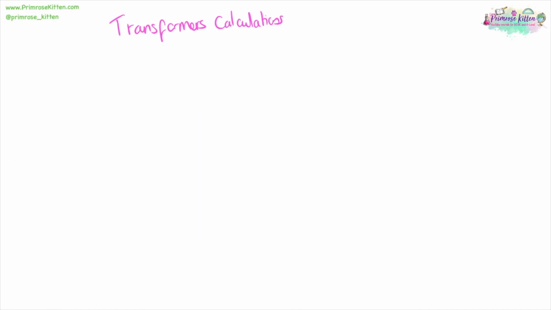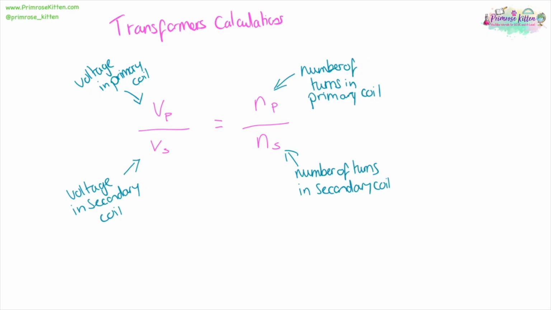When we are looking at transformer calculations, we have voltage in the primary coil divided by voltage in the secondary coil equals the number of turns in the primary coil divided by the number of turns in the secondary coil. Our units for voltage are volts, and number of turns doesn't have a unit because it's just a number.